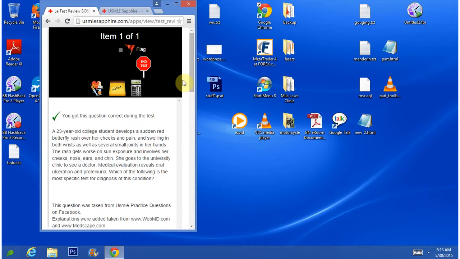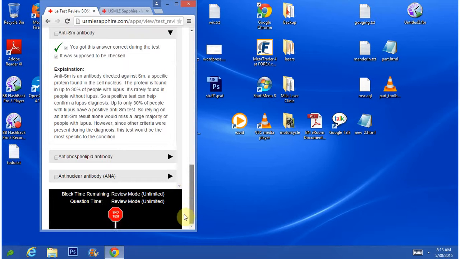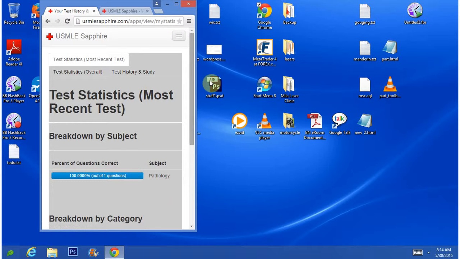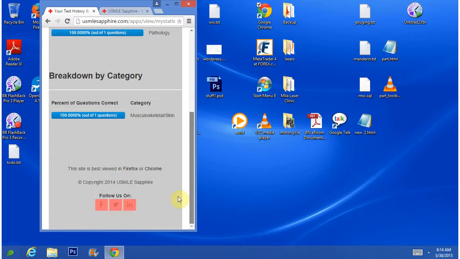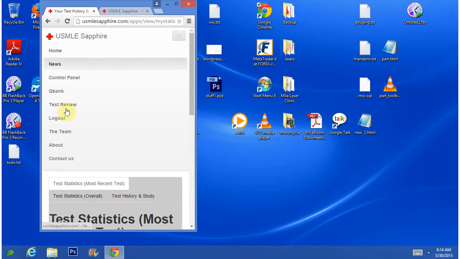Also, you could change the format. As you can see here, it's a smaller screen, so this works on mobile as well. So I want to end the test. It says when you leave, you can always come back by checking your test history. I go yes, and there you go. I could even see my statistics over here for this particular test. If I want to see the menu, it comes down.